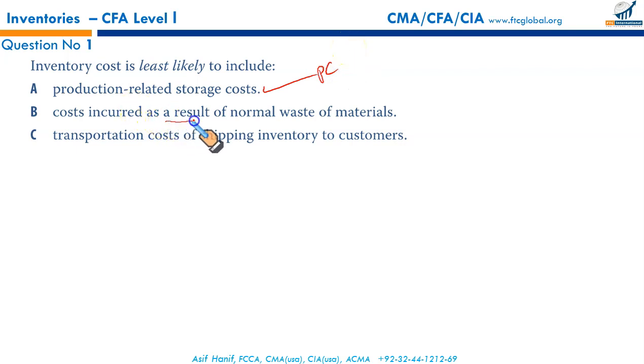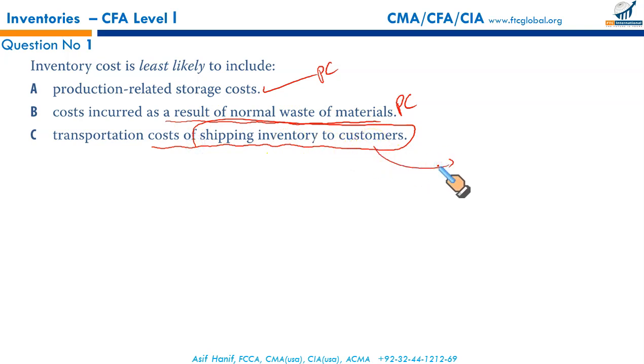Cost incurred as a result of normal wastage of material, the normal wastage that is expected to occur, it's a part of product cost. Transportation cost of shipping inventory to customers. Now this is the distribution cost. Distribution of finished goods. Once the goods are completed, once they are ready, nothing can be capitalized. Whether you store them in a specific warehouse, the cost for that warehousing is not a production cost.